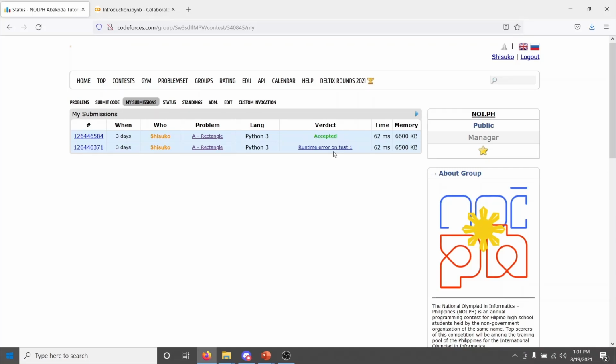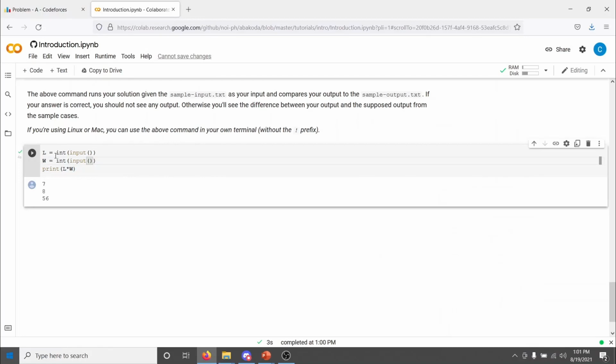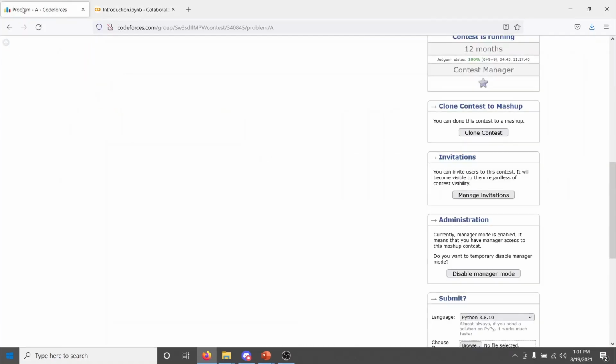Nice. Okay, so with that out of the way, let's quickly go over some common errors made by beginners on CompProg platforms. Okay, first mistake. Hard coding the values of the input to match that of the sample input and output, right? Like, I've seen some people, they would just do this. Right, and you run this, and you get 12.